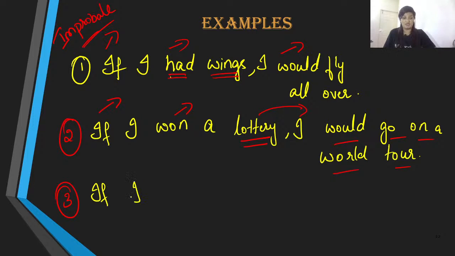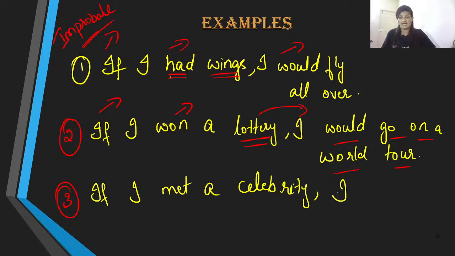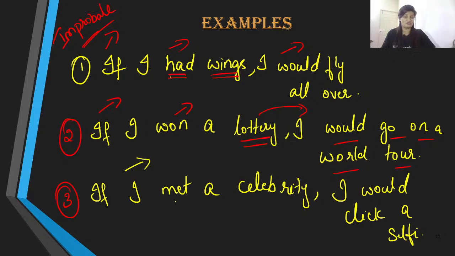Let me give you one more example before I proceed. Supposing I met a celebrity, what would you do? Or if you met a celebrity, what would you do? Well, I certainly would click a selfie. I'm pretty sure you also would do something of that sort. If I met a celebrity, then I sure would click a selfie with the person.